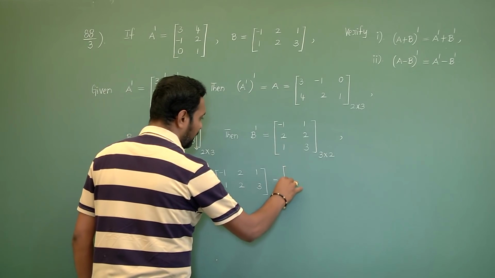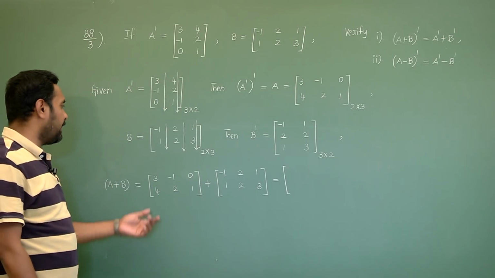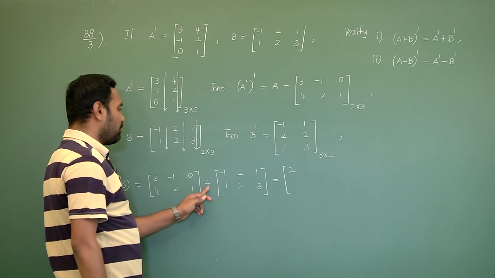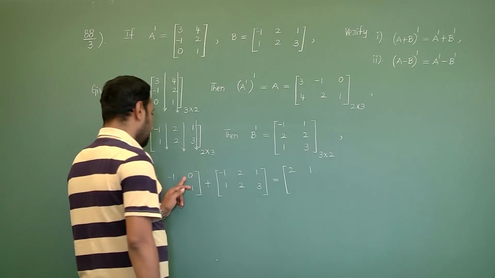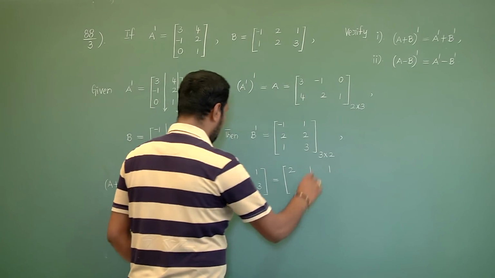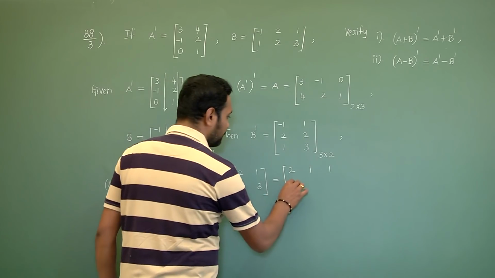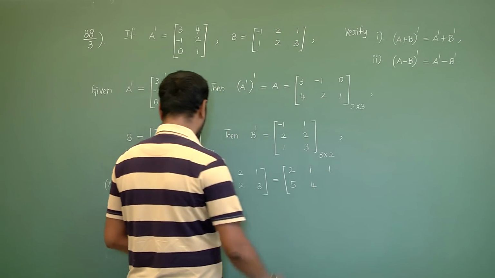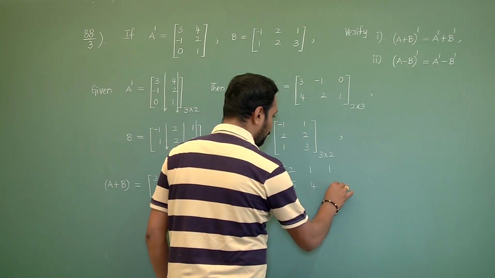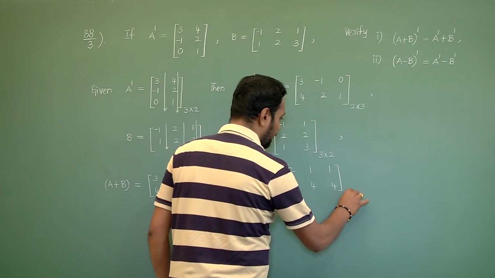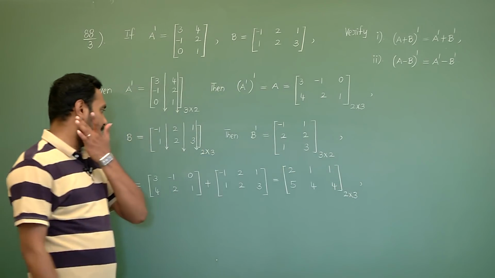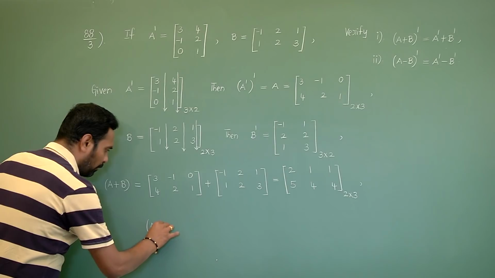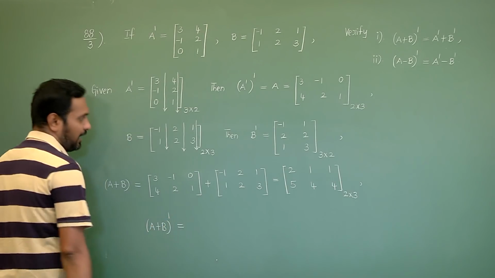This implies equals to, if you add the corresponding elements, 3 minus 1 2, minus 1 plus 2 1, 0 plus 1 1, 4 plus 1 5, 2 plus 2 4, 1 plus 3 4 of order 2 cross 3, you will get A plus B. Then what will be the transpose of this is?